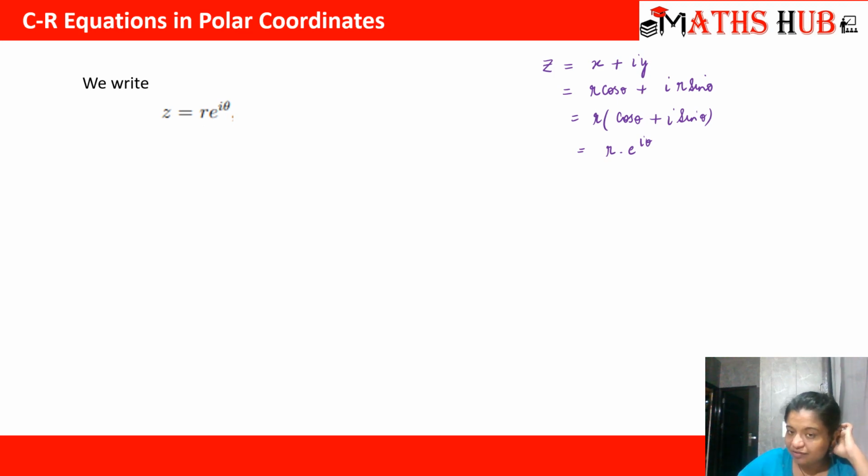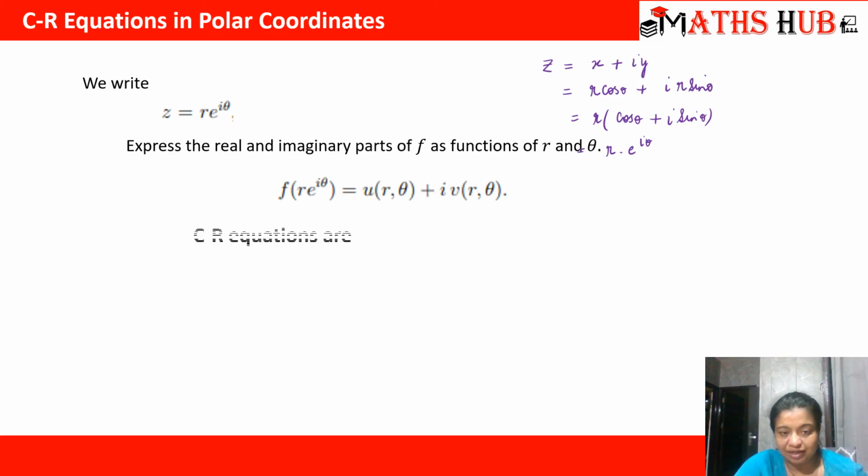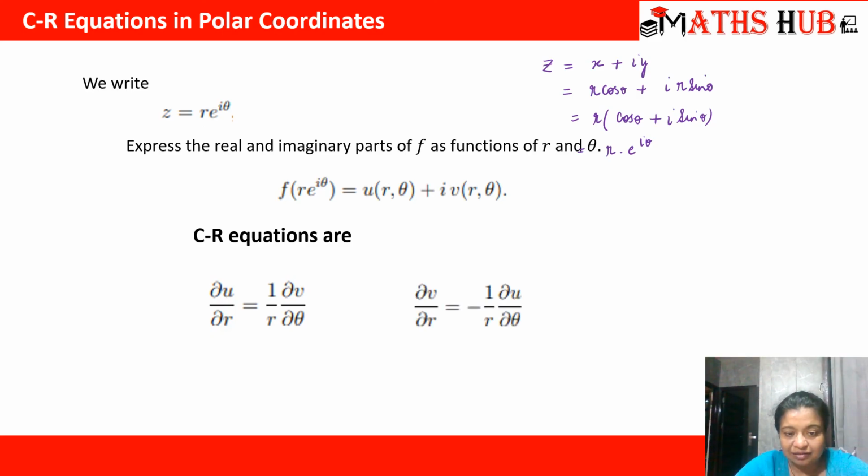So whenever we convert Cartesian to polar, we will always write z as r e raised to power iota theta, right? We will express the real and imaginary parts of the function in terms of r and theta, and we will get some functions u and v. So the CR equations become ∂u/∂r is equal to 1 by r ∂v/∂θ, and ∂v/∂r is equal to minus 1 by r ∂u/∂θ.